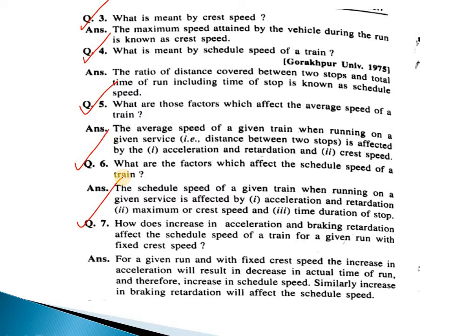Here I have discussed 4 questions: first, crest speed, then scheduled speed of a train, then the factors affecting average speed of a train, then the factors affecting scheduled speed of a train, and how increase in acceleration and braking retardation affects the scheduled speed of a train for a given run with fixed crest speed. Those things I have discussed.